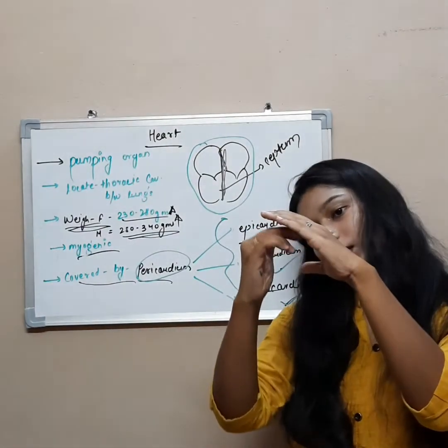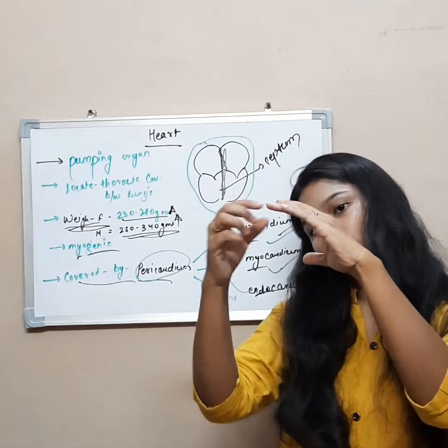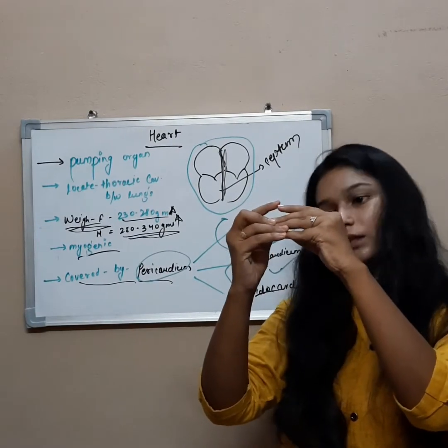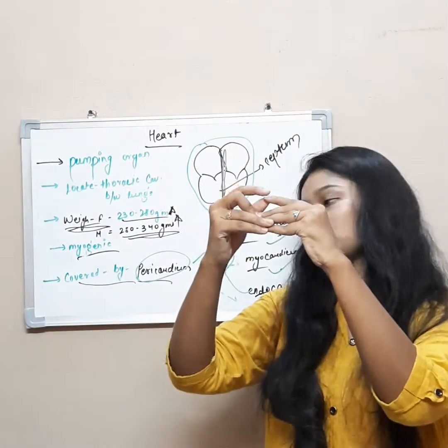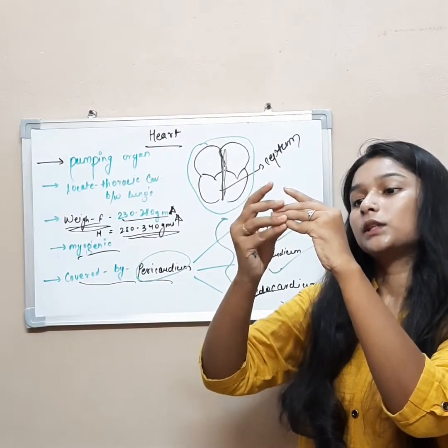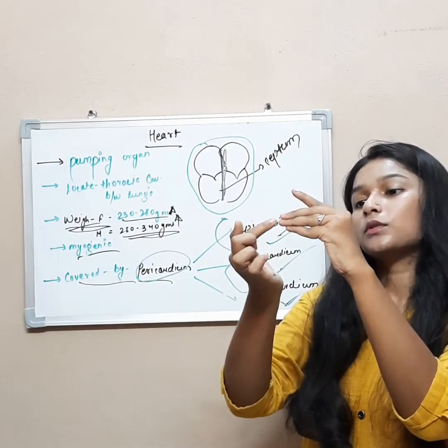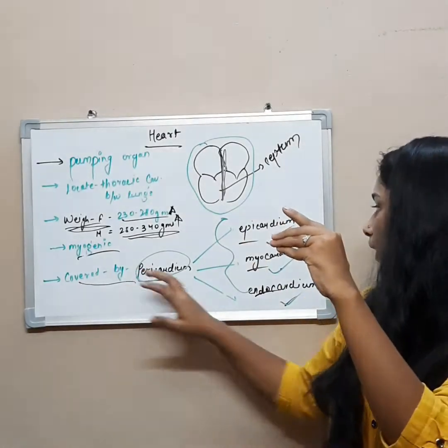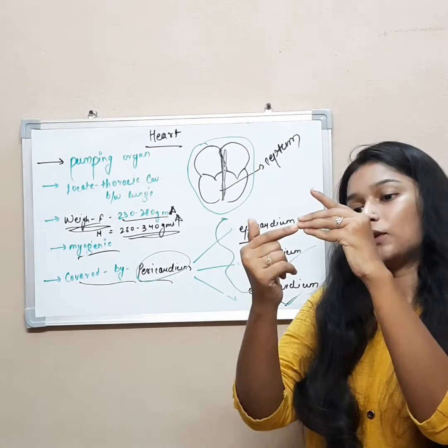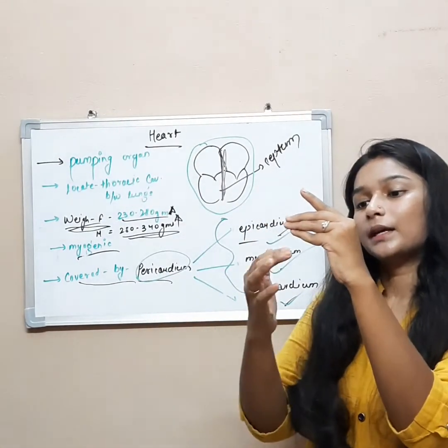Inside it there are three more layers: outermost, middle and inner. The outermost layer is the epicardium, the middle layer is the myocardium, and the inner layer is the endocardium.